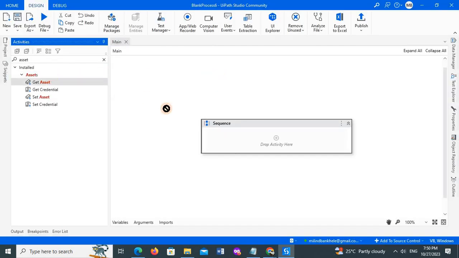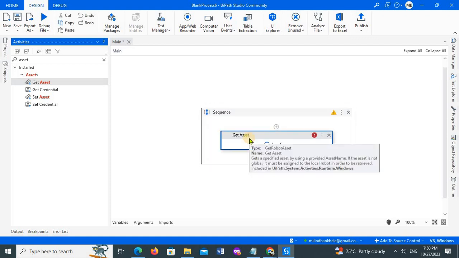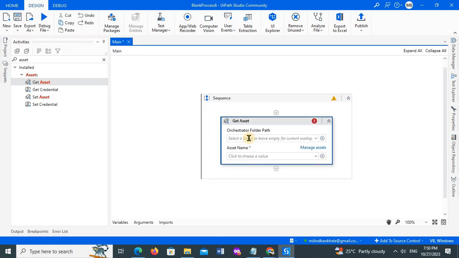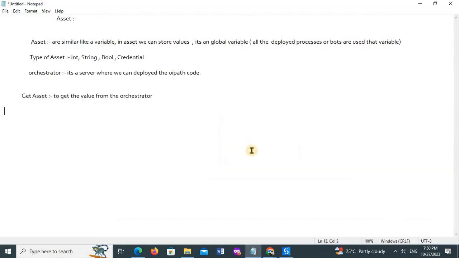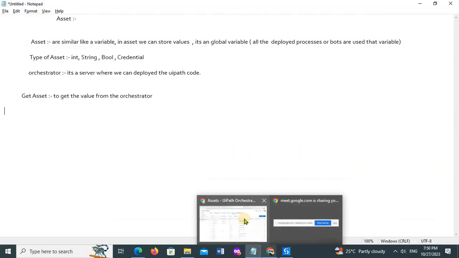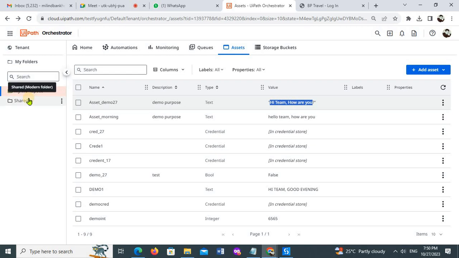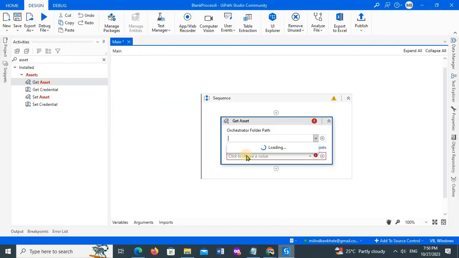Right, so simply I'll use the get asset activity. Now if you see the orchestrator folder path, if you just click on this orchestrator folder path, it will automatically be available for me. This is the latest version, so it will be available. Now, if you see here, we have two things, right? My workflow and shared. We can create multiple folders as well, but I have created this asset inside my workflow folder, right? So here also I need to choose that folder.